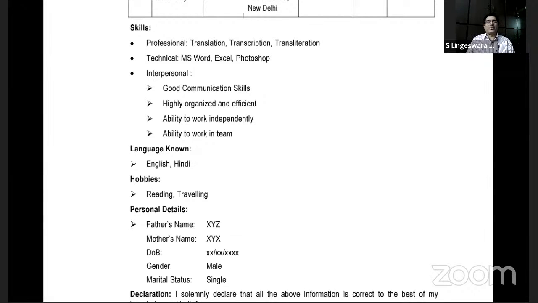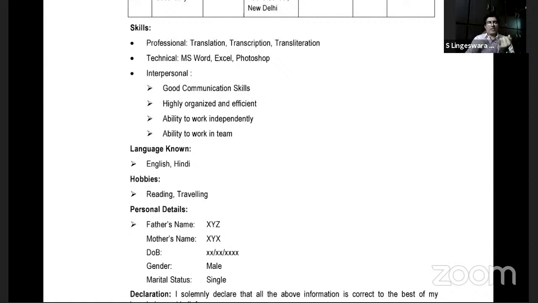So good communication skills, highly organized and efficient, ability to work independently, ability to work in a team. In a team, A is there. A is missed actually, so highlight A also. And then languages known. Even this is not complete. Whenever it comes to languages known, you should be very clear about which language you can speak, which you can write, which you can understand. Three points are clear?